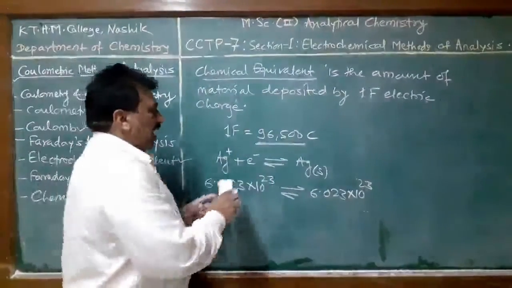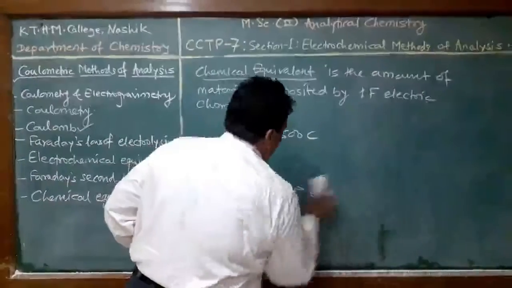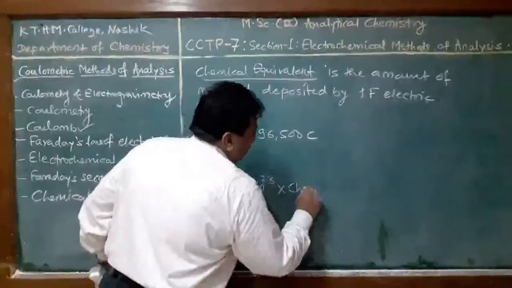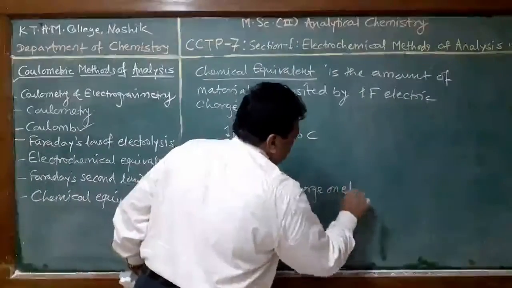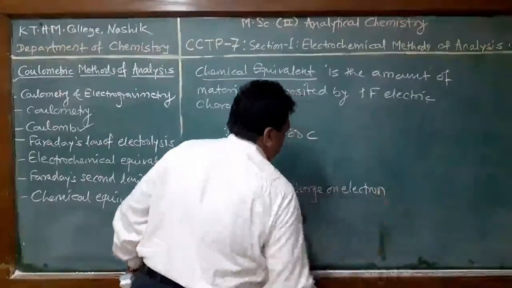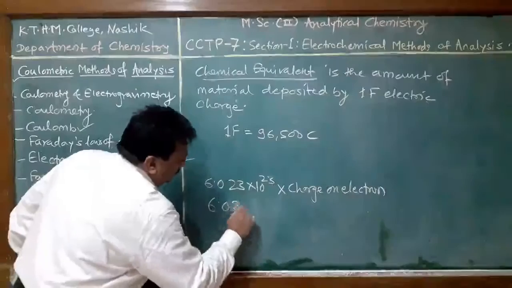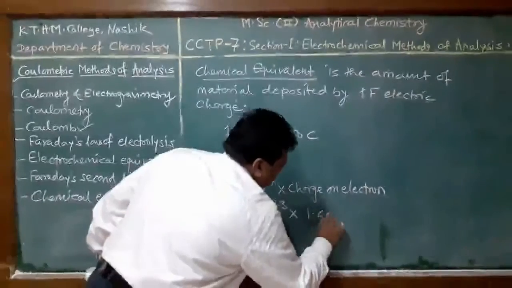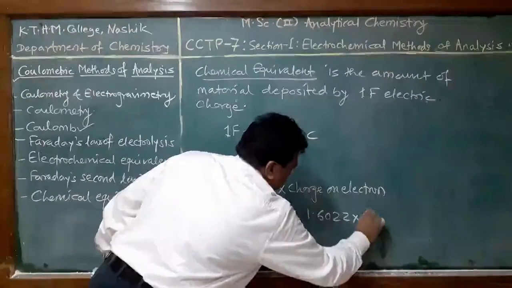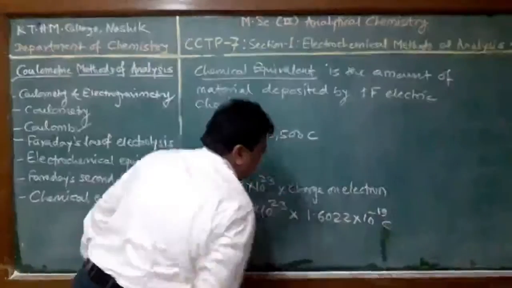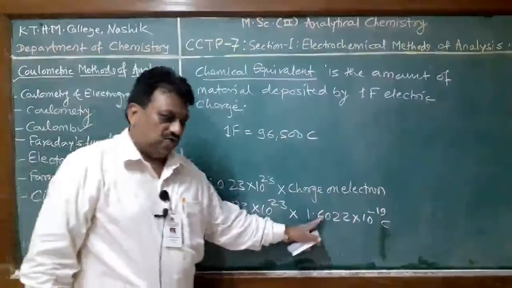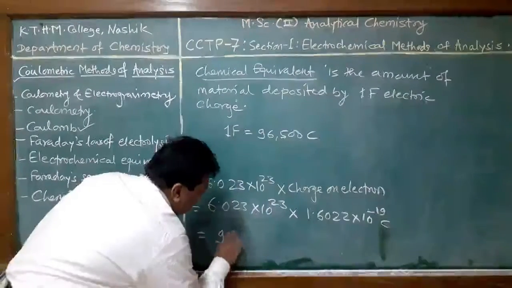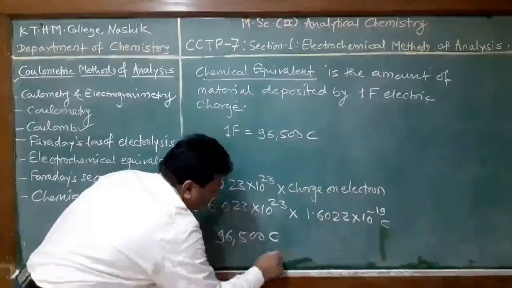Here, as the charge on the electron is known, the number of electrons into the charge on the electron is 6.023 into 10 raised to 23 into 1.6022 into 10 raised to minus 19 coulomb, which is the charge on the electron, and the product of this is equal to 96500 coulomb.